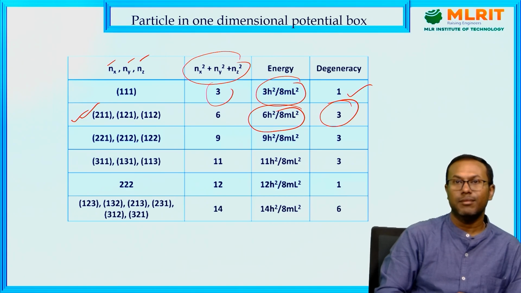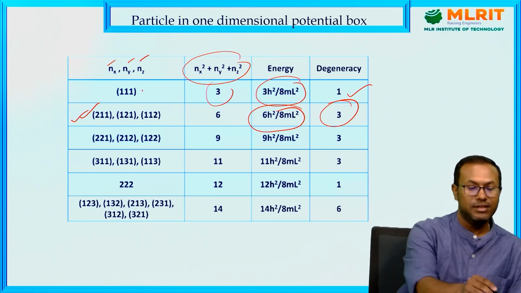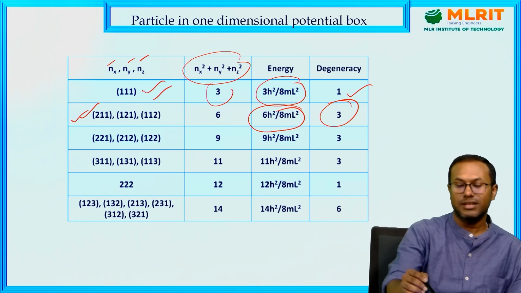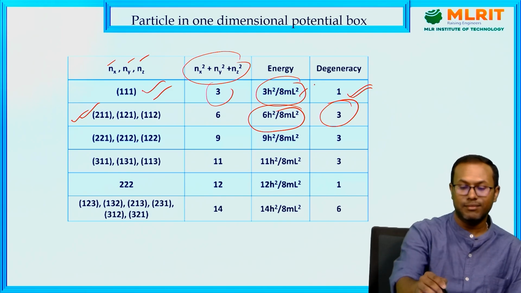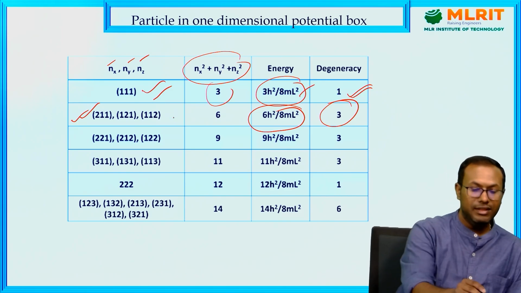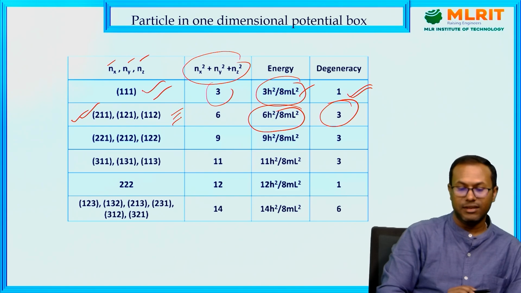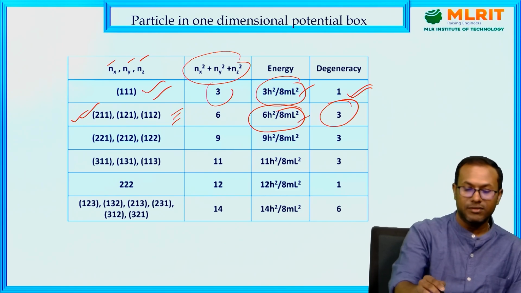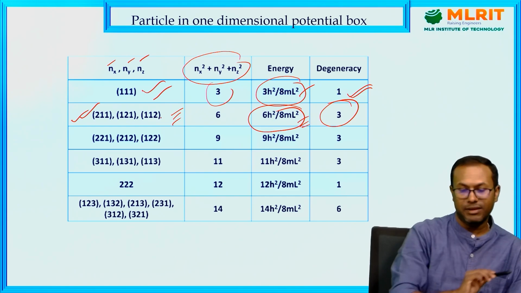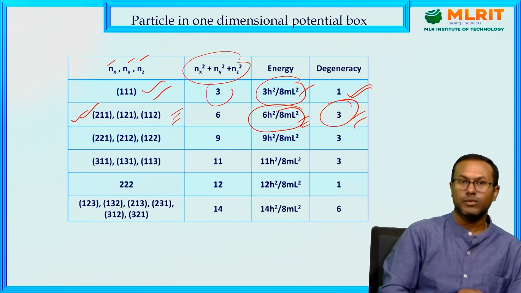In the first case, there is only one independent state, so degeneracy is 1. In this case, there are 3 configurations, all having the same energy value. Those are linearly independent states, so here degeneracy is 3.